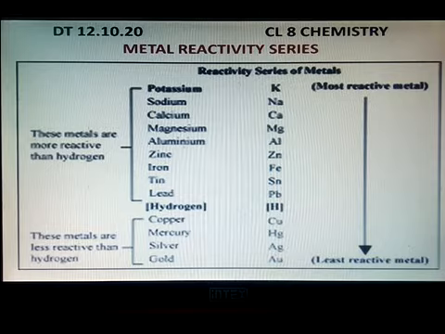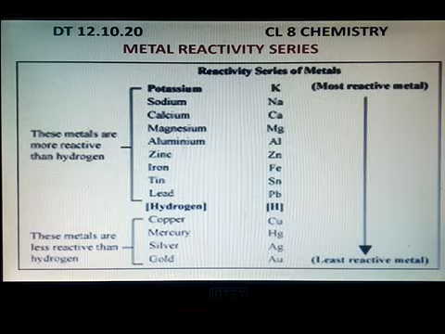What we can understand from this is, the more reactive the metal is, the more easily it can lose electrons. That's why they are highly reactive. Those elements which release their electrons with difficulty, or hardly release their electrons, are less reactive.